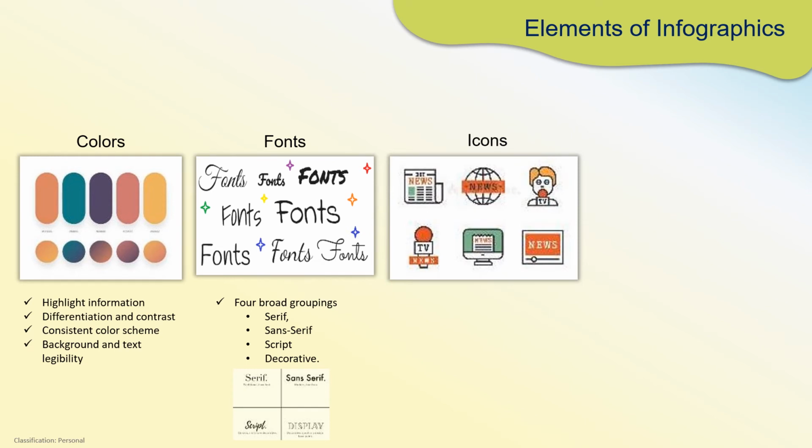Next is icons. They play immensely important role in creation of an infographic because they can replace several words in one picture. So icons are very important. They help you connect the story, and also if you're using icons which are relevant to your infographic, it imparts it a very impactful visual.